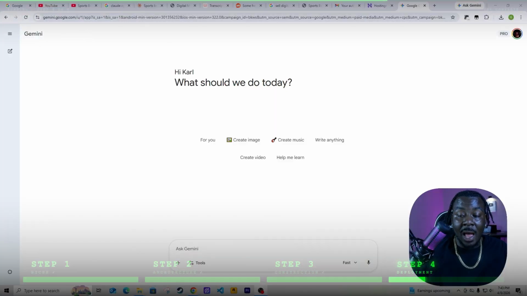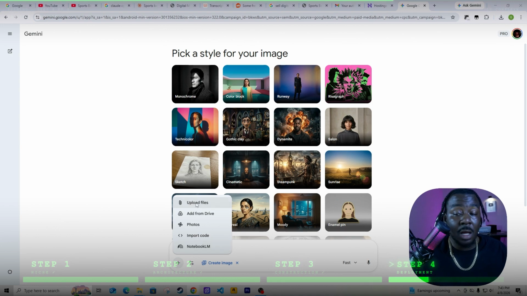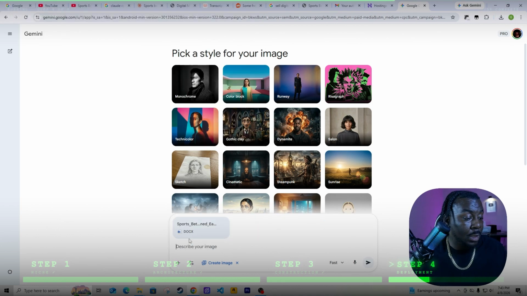So I'm gonna use the AI that does specialize in image generation, and I'm gonna create an image. I'm gonna upload my ebook, and I'm gonna say, create an ebook cover for Gumroad for this ebook I made.